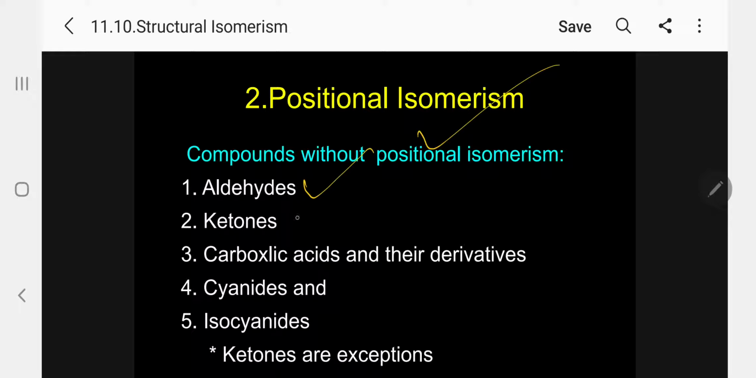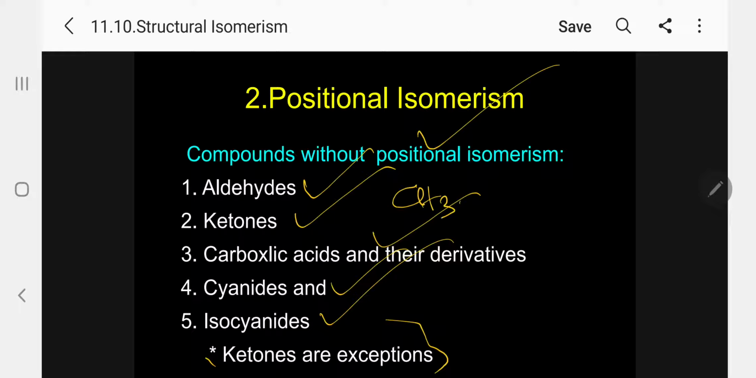Aldehydes will not show. Ketones will not show. Carboxylic acids and their derivatives will not show. Cyanide will not show. Isocyanide will not show. So I am putting a star on ketones. Why? Because a number of books are now giving that ketones show positional isomerism. Let me take the example 2-pentanone.